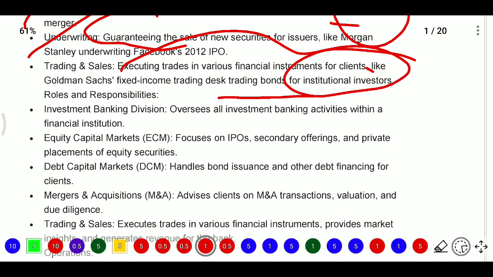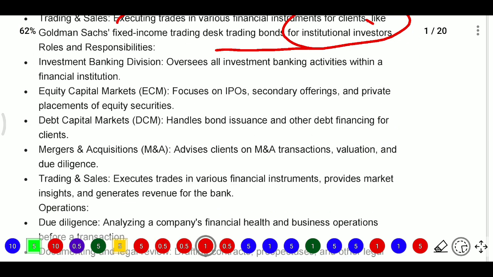If you go for the debt capital market, it will handle bond issuing and other debt financing for clients. If you go for mergers and acquisitions, it will advise clients on mergers and acquisition transactions, valuation, and due diligence. Due diligence means conducting an investigation before entering into that company's sale or purchase.